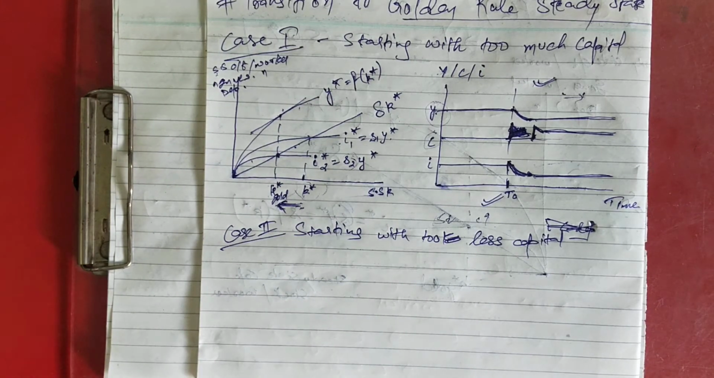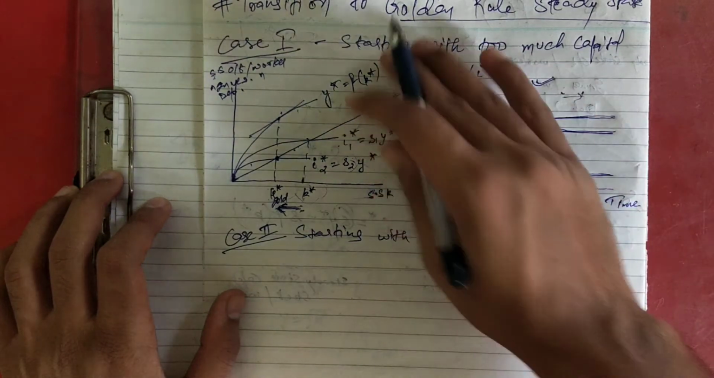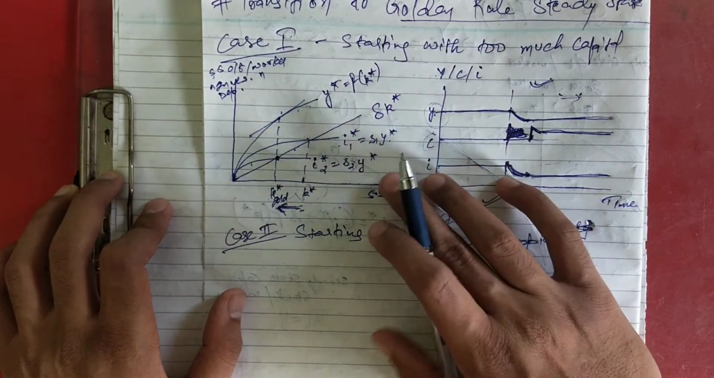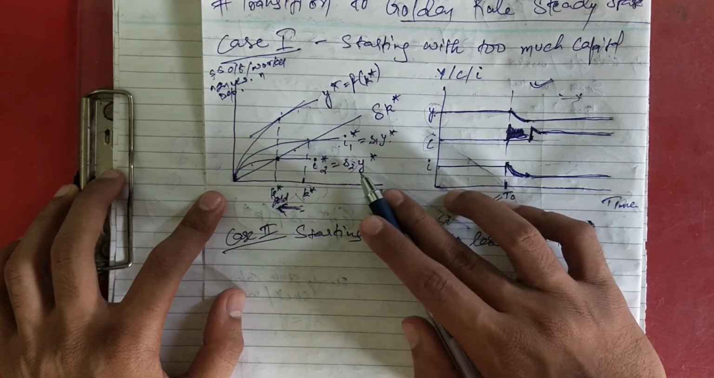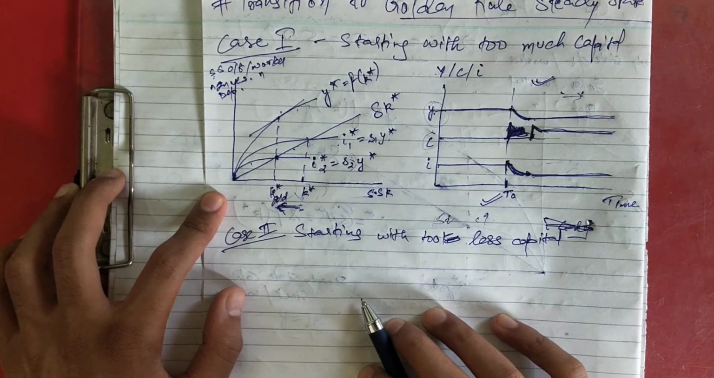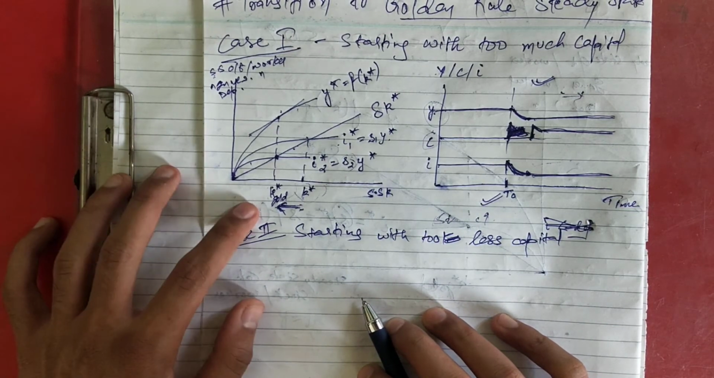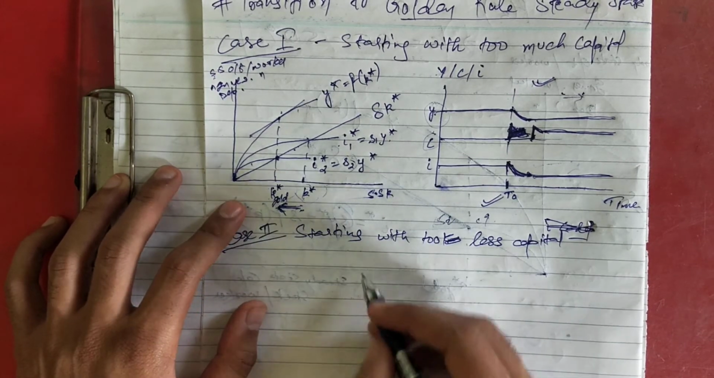So when the economy begins with less capital as compared to the golden rule steady state, then what happens? See, in this it will be the opposite of what we did in the previous case. In that case we reduced the saving rate, but in this case what is the government going to do? The government is going to increase the saving rate, and what will happen due to this? It will increase the capital stock.